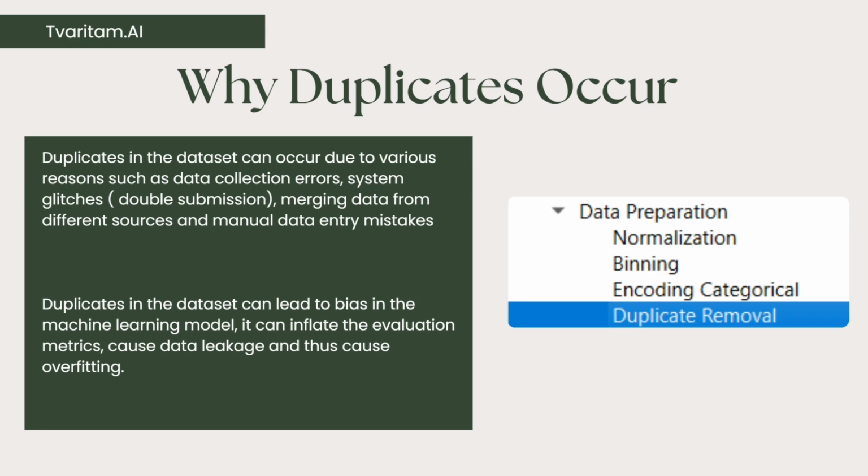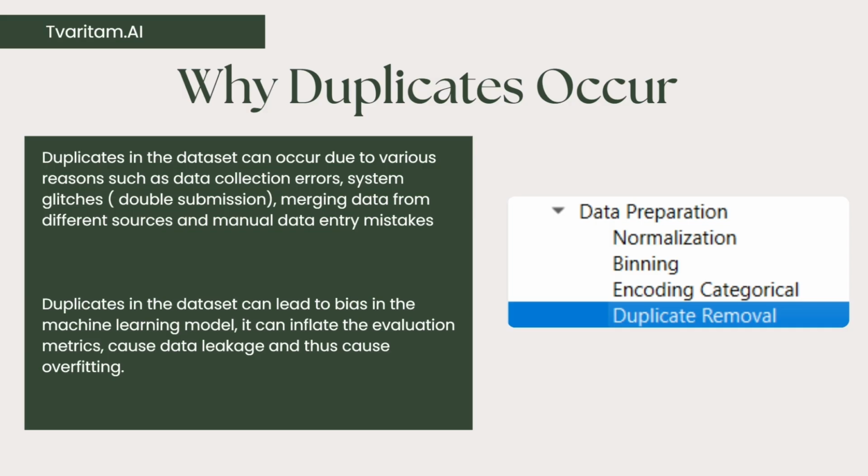So in case there is a duplicate, it can occur due to various reasons like data collection error, system glitch, someone double clicking on the submission button, or merging data from different sources. These can lead to actual duplicates being there in your dataset that you might not want your model to know.